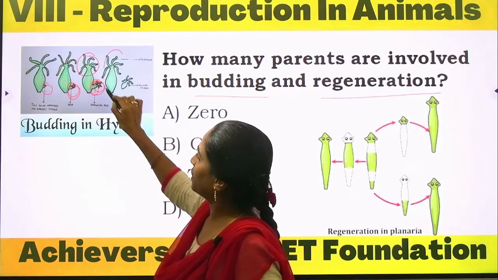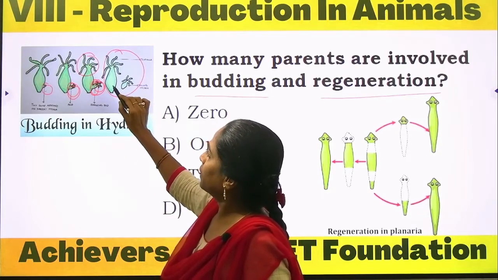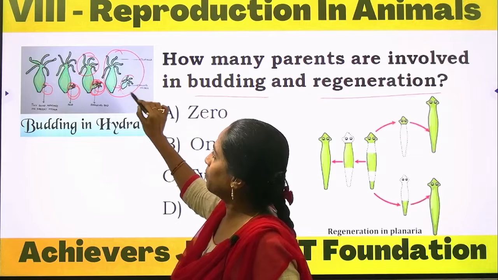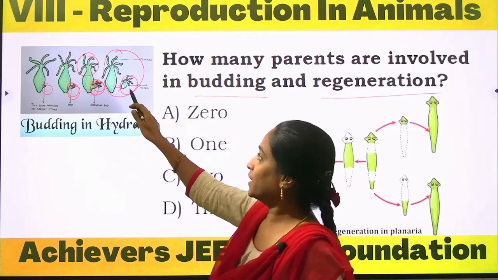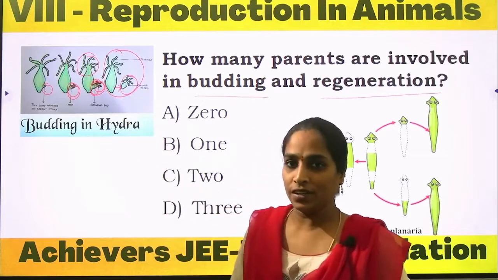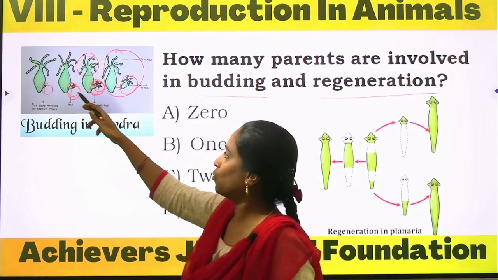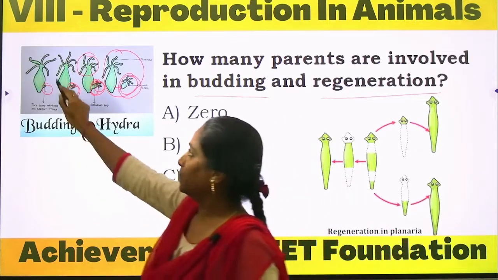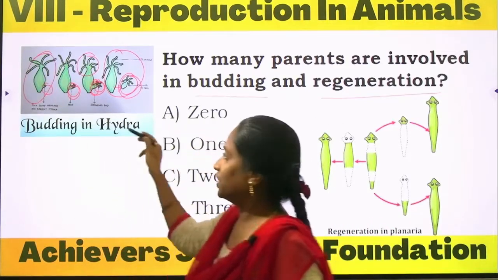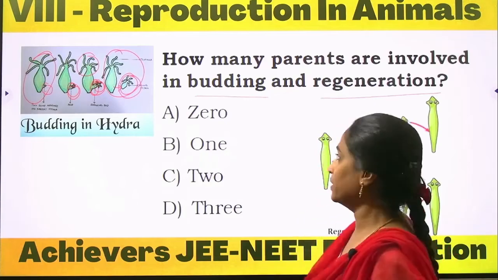And here we can completely observe the detachment of the baby hydra, nothing but the bud being detached from the parent. So how many parents are involved here to form a bud? Only a single parent. Budding in hydra involves only a single parent.